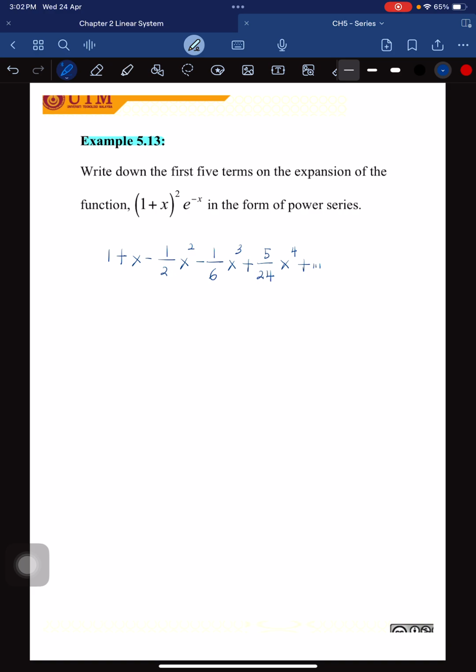So this is my answer, but you need to check. So for this question, what you need to do first, you need to find the expansion for the exponent negative x. So you need to change from x to negative x, and then you expand this squared. After you expand this squared, and also you get this expansion, and then you expand this 2, and finally you will get this answer. But you still need to check, okay? Because this is my answer, you need to check.